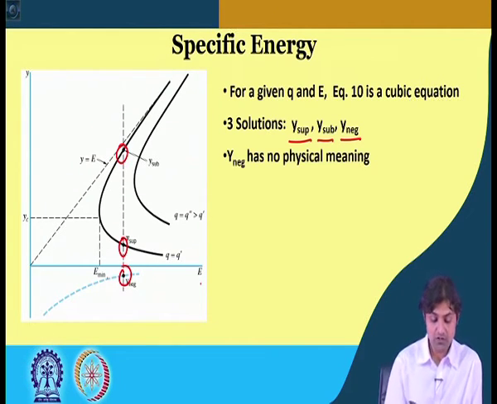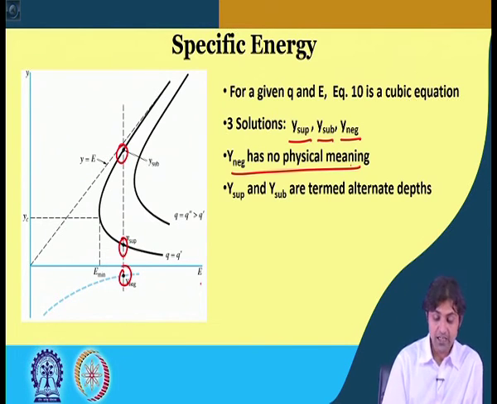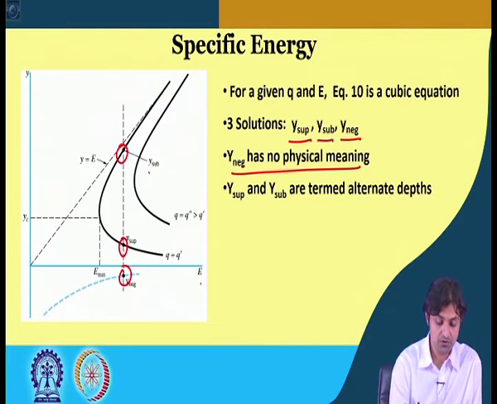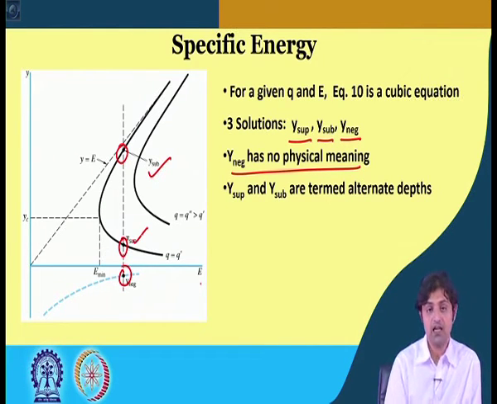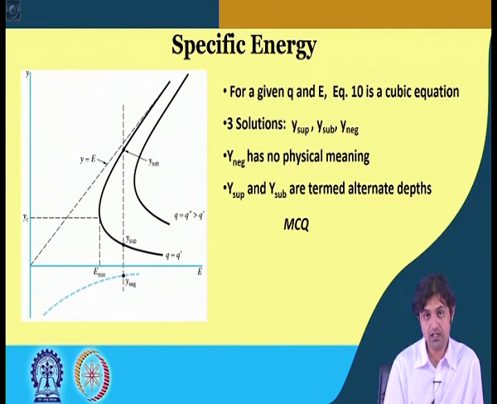So, actually y negative, because this is negative y, will have no physical meaning. y sup and y sub are termed as alternate depths. So, this one and this one are actually called alternate depths. Okay. Because it is a cubic equation, we get 3 roots, 1 is not possible and the 2 are called the alternate depths. Do not worry about sup and sub and negative for now.